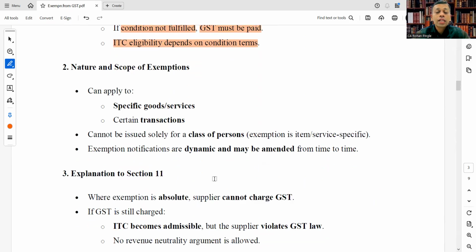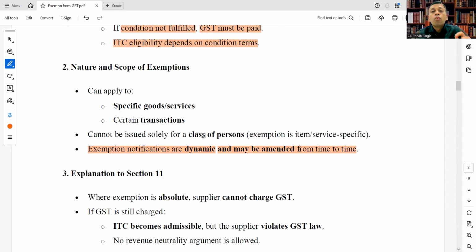Let's see the nature and scope of exemptions. They can apply to specific goods or services. Certain transactions cannot be exempted solely for a class of persons. Exemption is item or service specific. Exemption notifications are dynamic and may be amended from time to time. They are not static in nature.